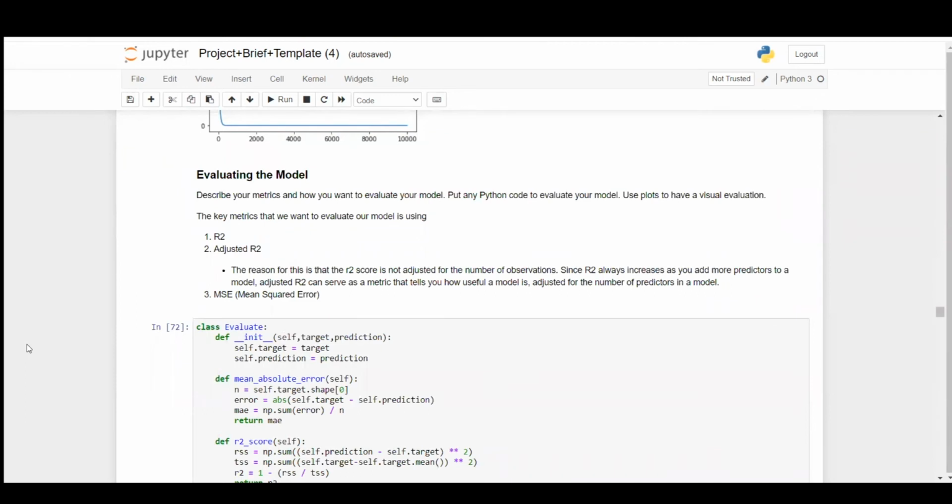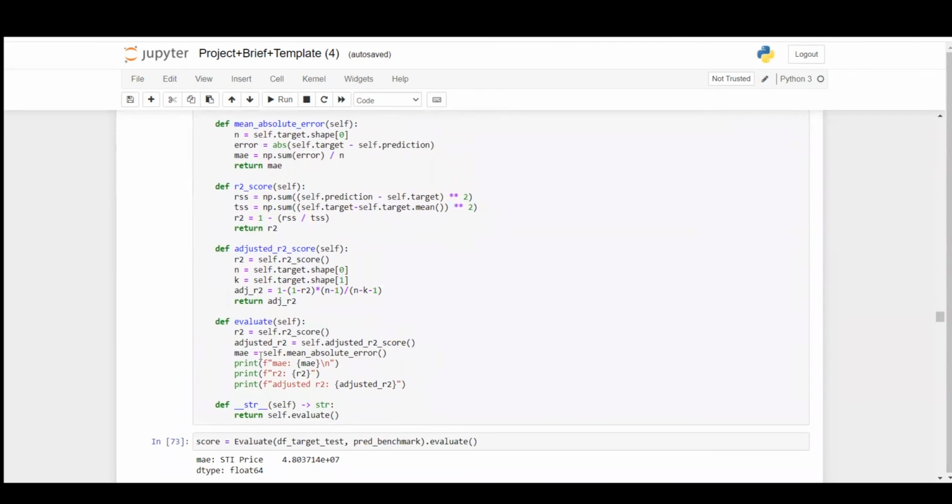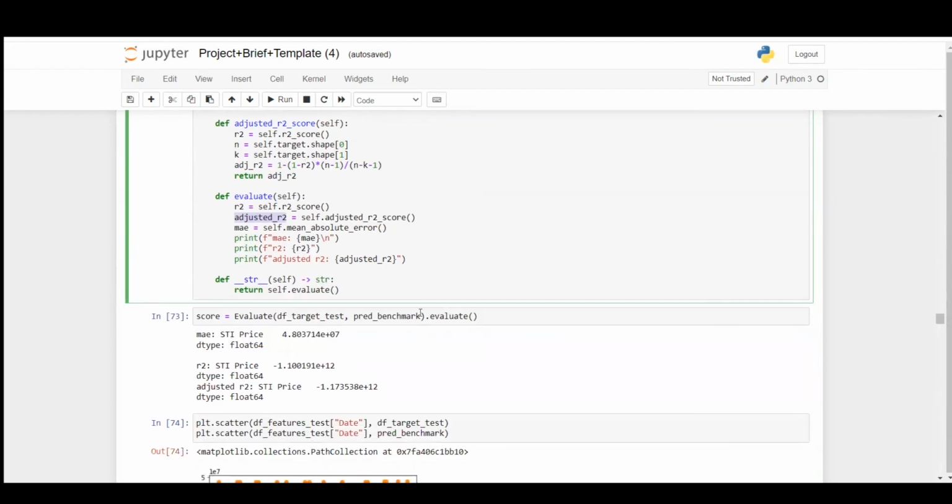So we are evaluating the model. We are creating an evaluating class that essentially prints out all the different evaluation metrics. Over here, we are using R square, adjusted R square, and MAE, mean absolute error. The reason we are using mean absolute error is that it is better accounted than mean square error when using a multilinear regression model and a polynomial regression model. Adjusted R square is more telling than R square because adjusted R square accounts for the different multivariate factors.